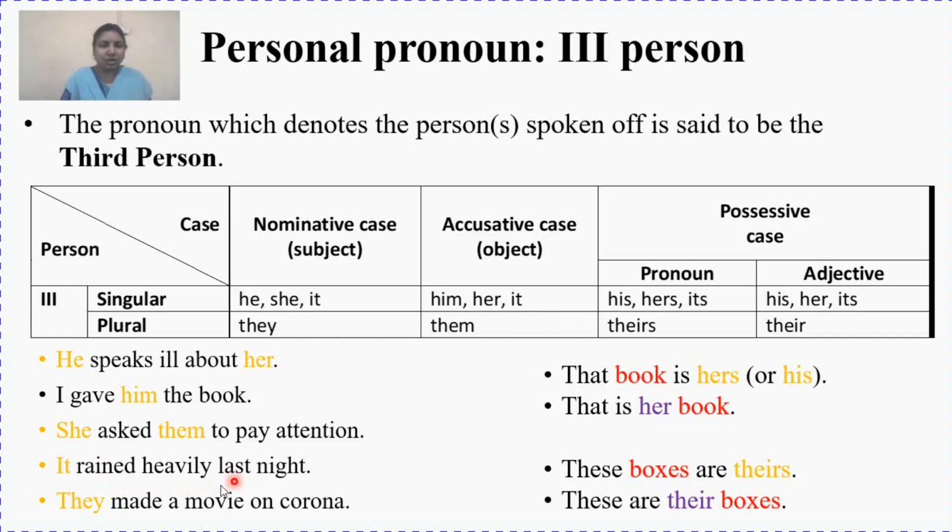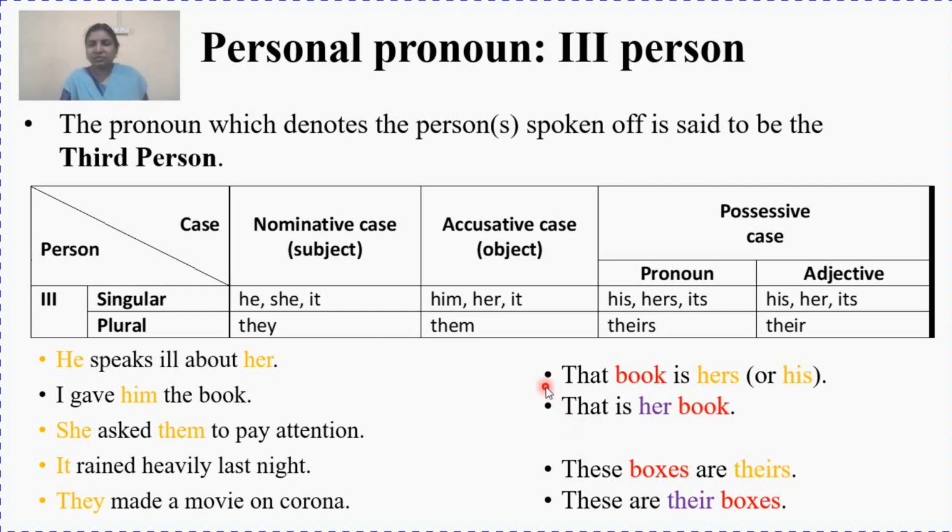"It rained heavily last night." Now here "it" represents the day, the day when it was raining. So it is neuter gender. This is also third person singular and third person plural. "They made a movie on corona." So here "they" is used as a subject, plural subject of the third person, and in the previous example we see "them" used as an object of the third person plural.